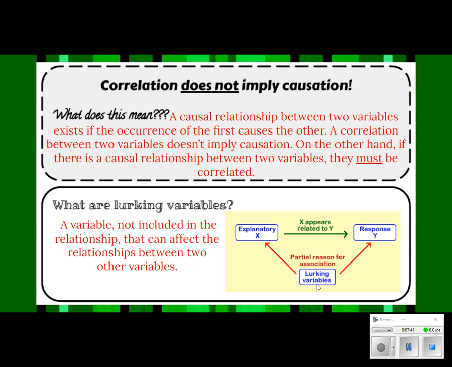So if I am thinking that here's X and here's Y and this causes this to happen, and it looks like they appear to be related, we can't necessarily say that X causes Y, because there might be an outside influence, an outside variable making that change happen and maybe even affecting both of them.